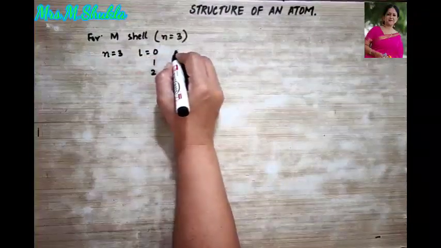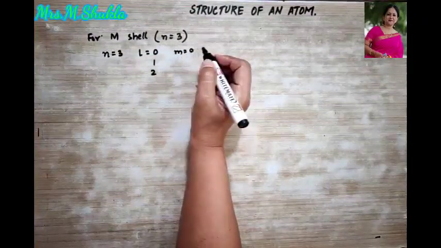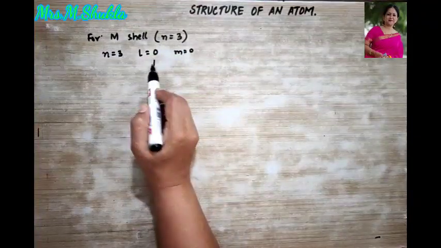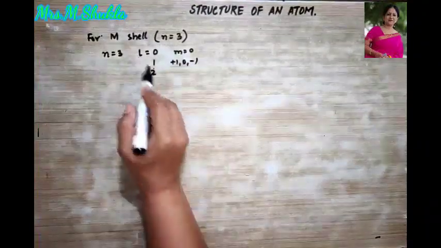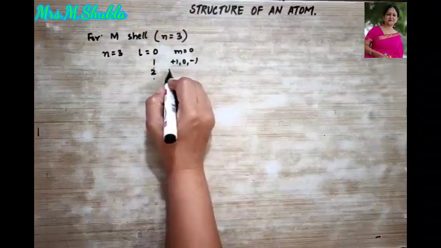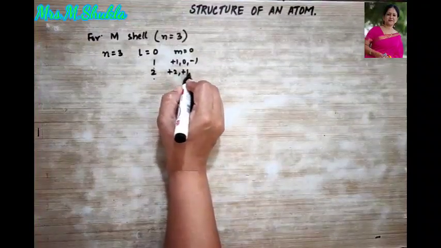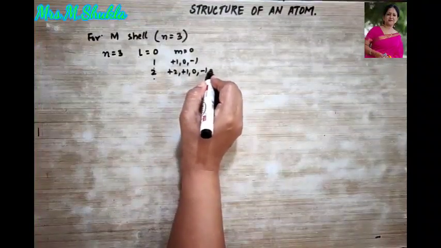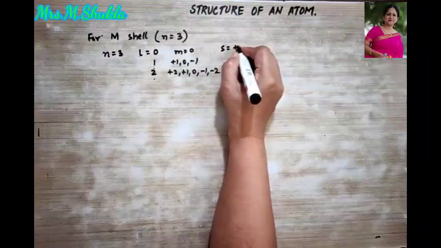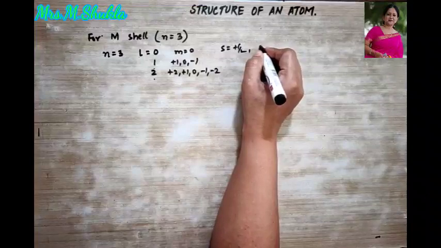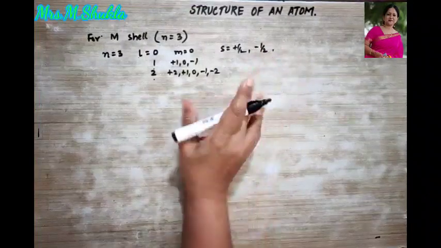Okay? If l is 0, then m is also equal to 0. But if l is 1, then it can be plus 1, 0, minus 1. But if l is equal to 2, then plus 2, plus 1, 0, minus 1, minus 2. And for each, s will be equal to plus half and minus half.